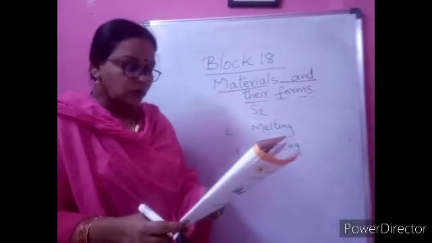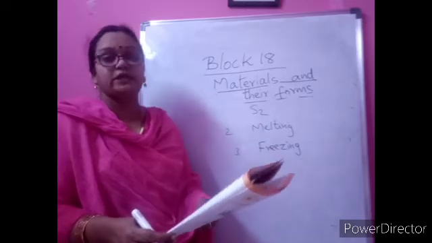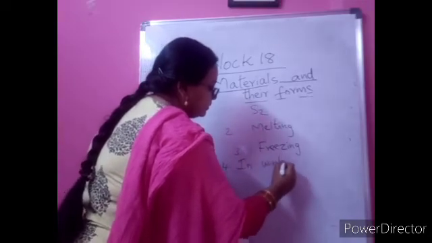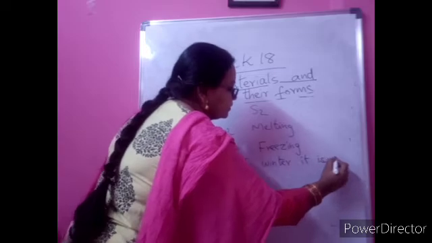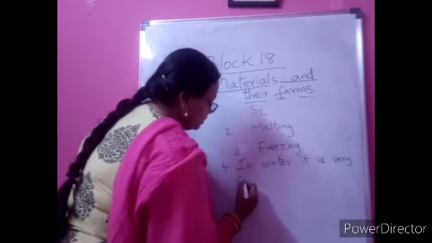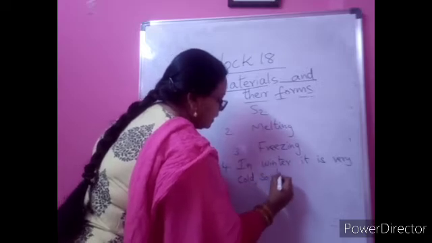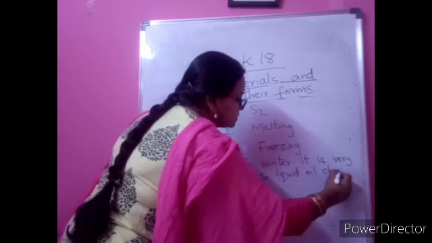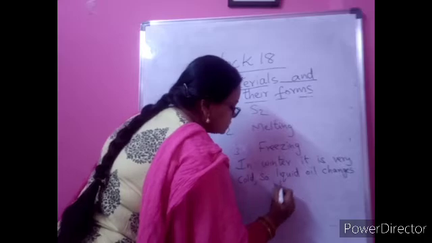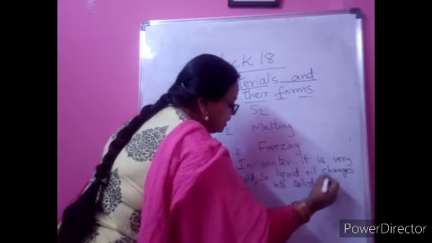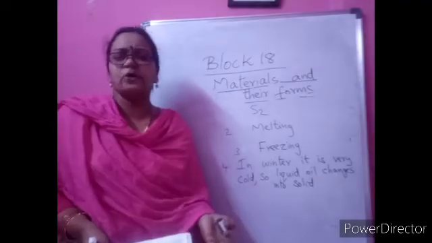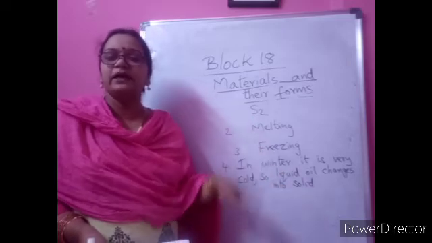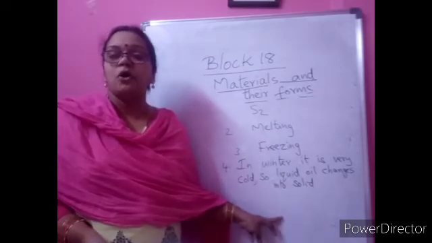Fourth question. Why does coconut oil in a bottle freeze in winter but not in summer? Because in winter it is very cold, so the liquid oil changes into solid form. It freezes. You can write in the bracket, freezes also. In winter because it is very cold. In summer it is hot. You can extend that: in summer it is hot, so it starts melting. Freezing and melting, both words you can include and complete that answer on your own.